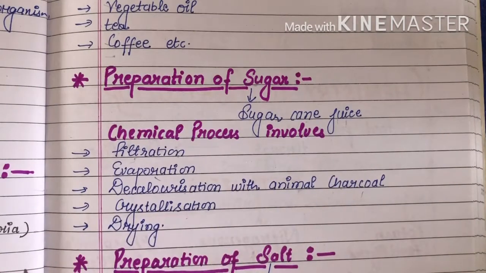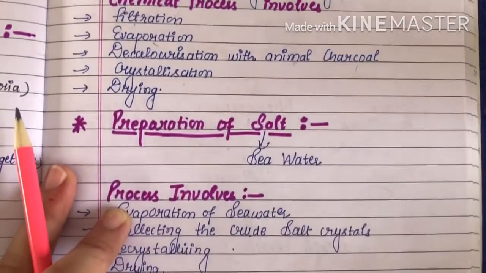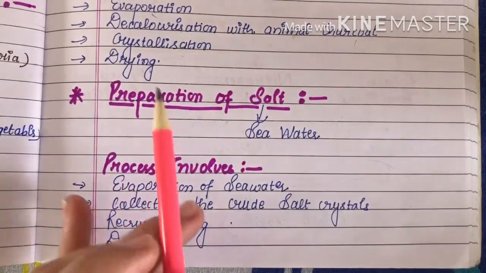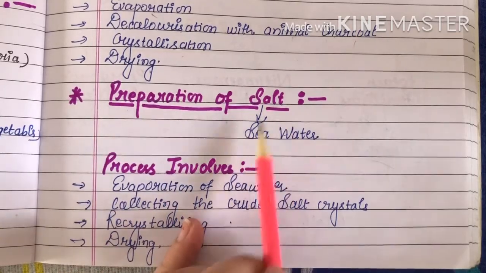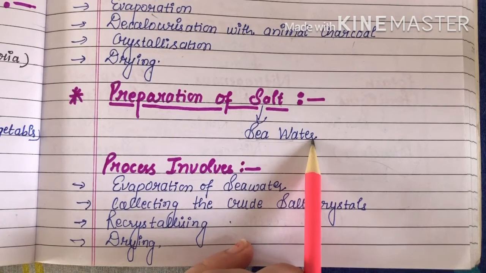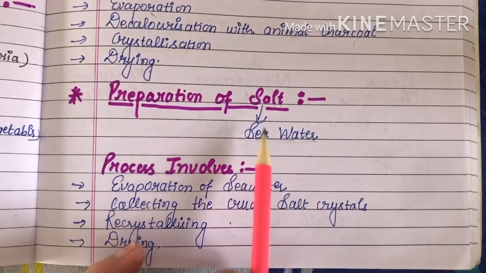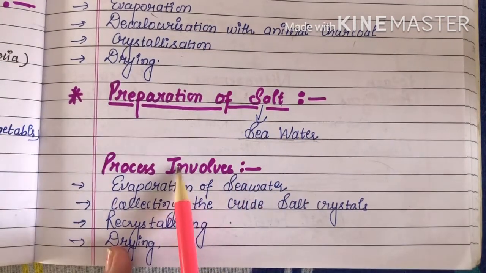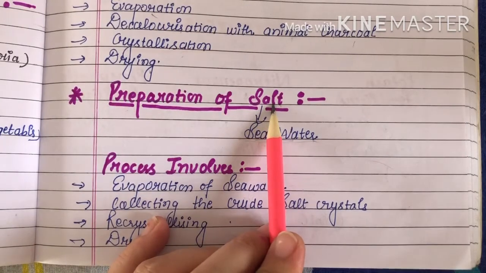Next is the preparation of salt. We prepare salt from sea water because sea water is salty. Which process is involved in the preparation of salt?